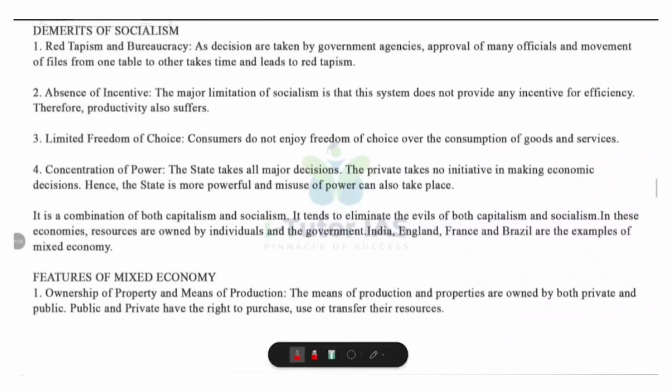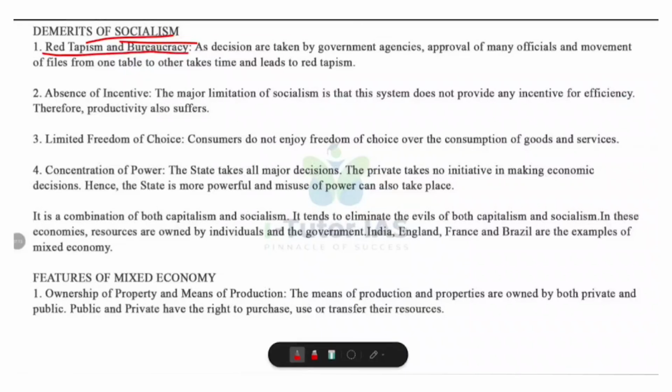Now let's look at the demerits of socialism. Red tapeism and bureaucracy is a major demerit. In socialism, all decisions are made by the government agencies. Every action requires approval from multiple officials. Files and proposals move slowly from one desk to another, and this led to red tapeism, causing delays in production, distribution and services delivery.